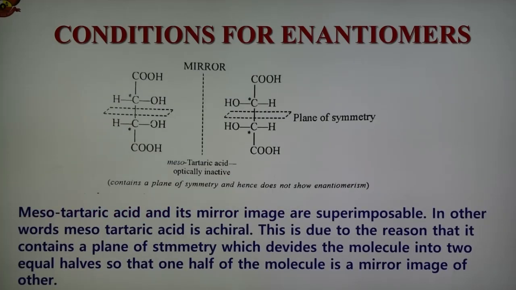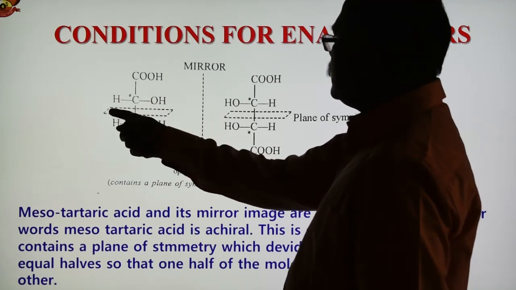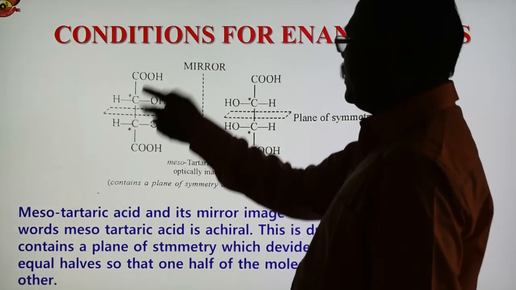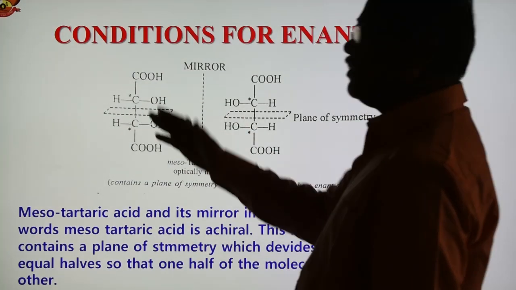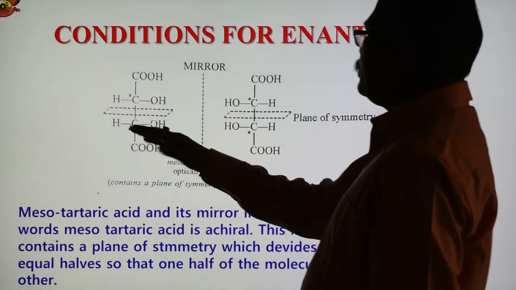Here is the structure of mesotartaric acid. This is the plane of symmetry here. This half and this half cancel each other, they are similar, so this plane divides the molecule into two halves.